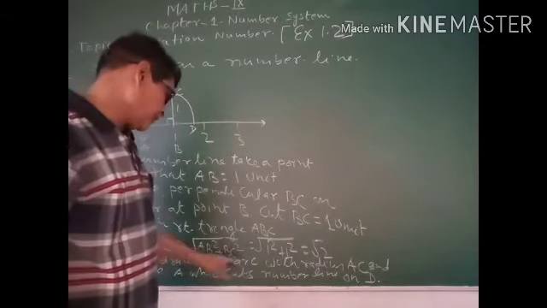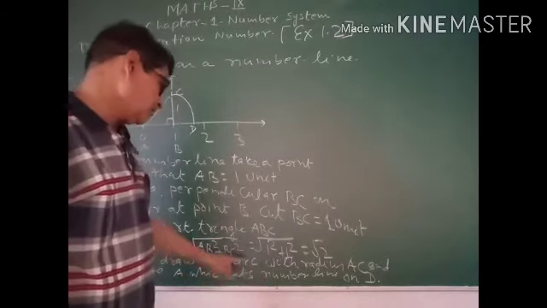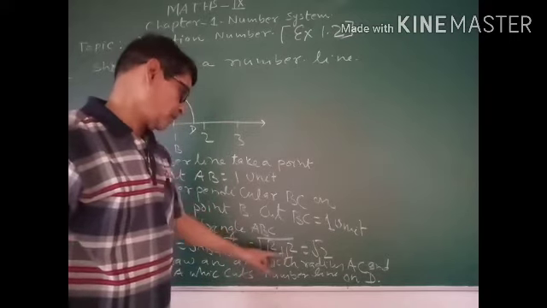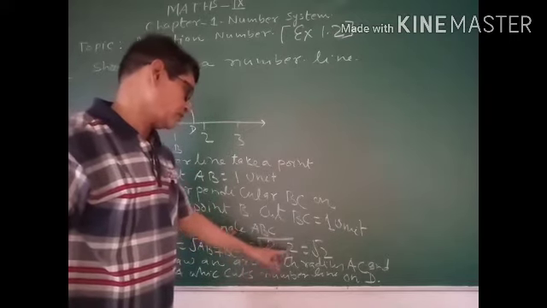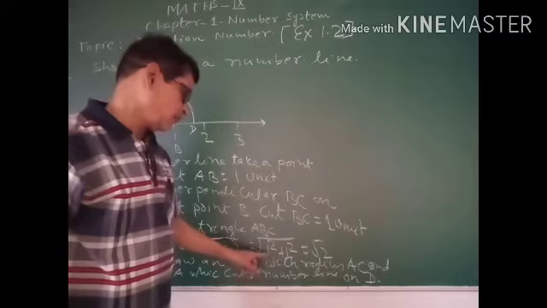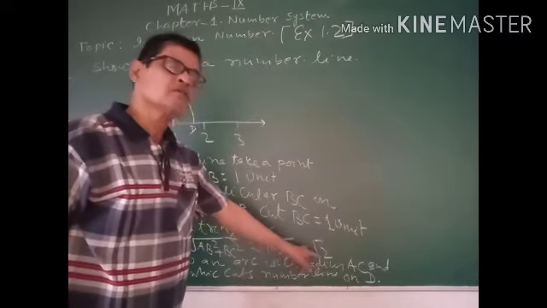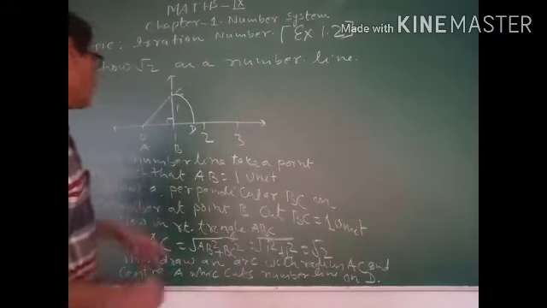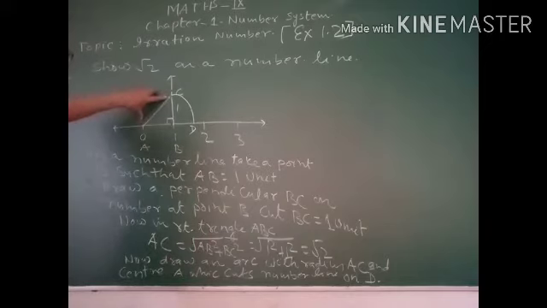The value of AB is 1 and the value of BC is also 1. 1 squared plus 1 squared, and by adding, you get 2. So this is how this line segment represents the irrational number root 2.